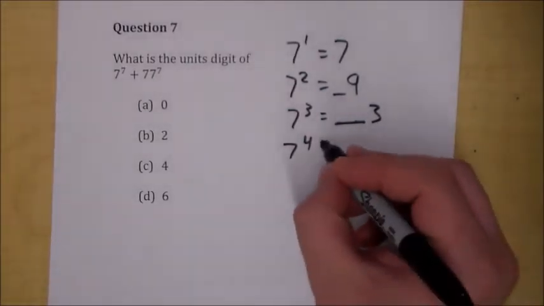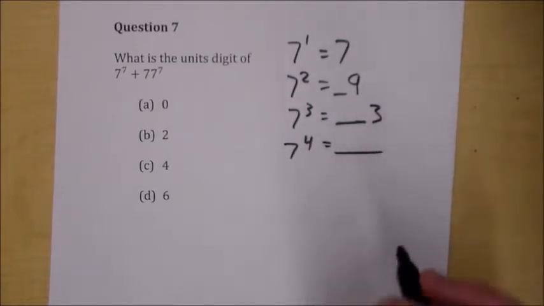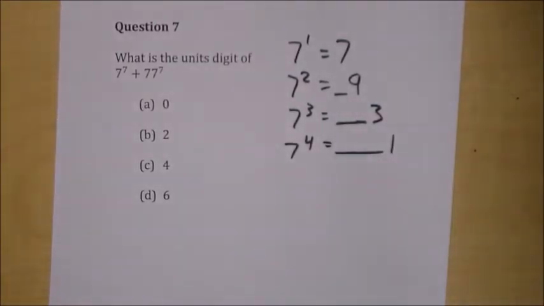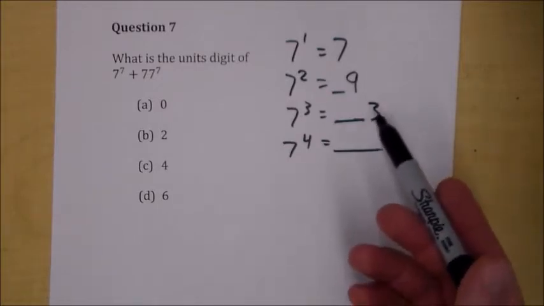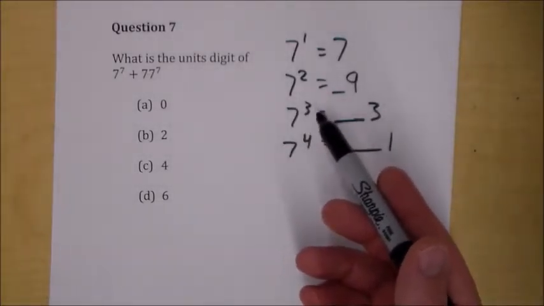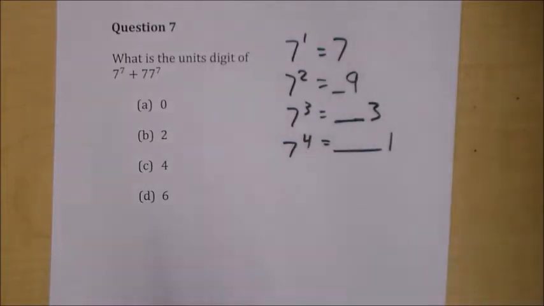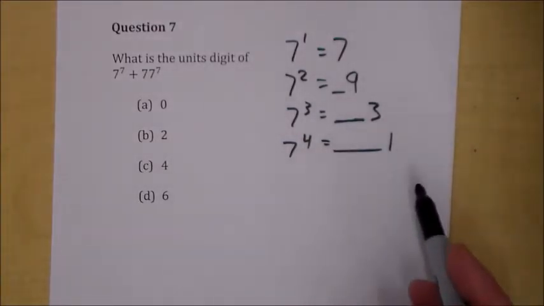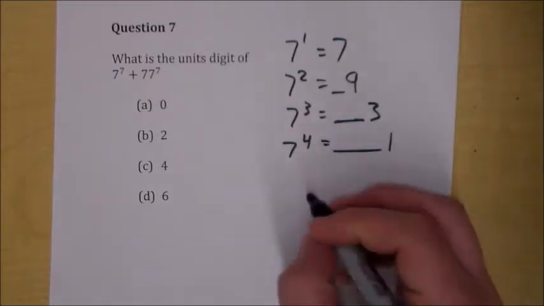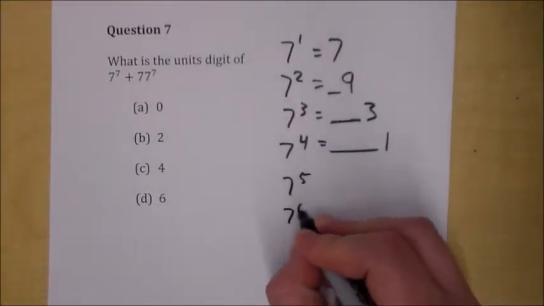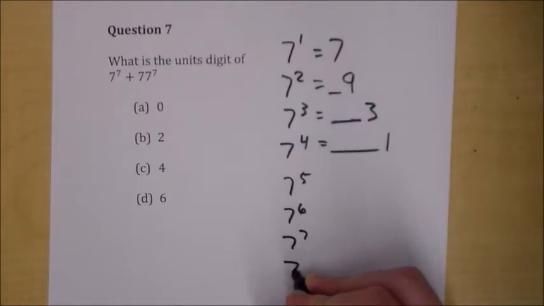Then if you have this again, 7 to the 4th, we're going to have a big bunch of numbers, but the last digit is going to be 1. Why? Because 3 times 7 is 21, and you know that it's 7 to the 3rd times 7 is 7 to the 4th. So you're going to have 3 times 7, that's going to give you a 1 in the ones digit. Okay, so 7 to the 5th, 7 to the 6th, 7 to the 7th, and 7 to the 8th.